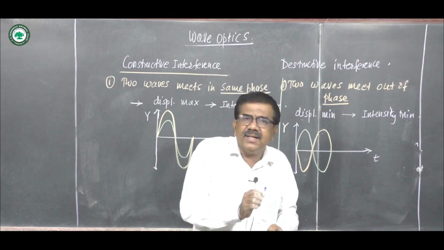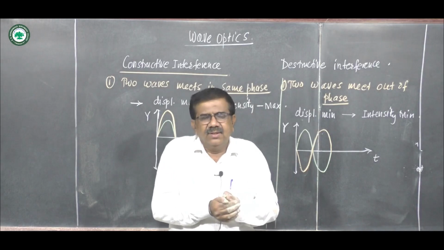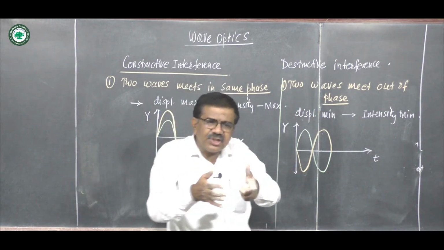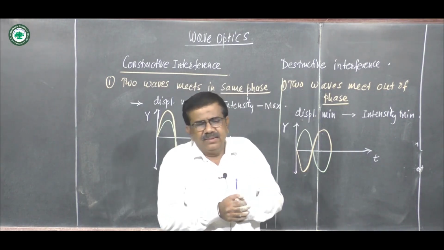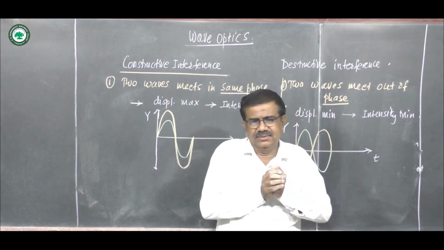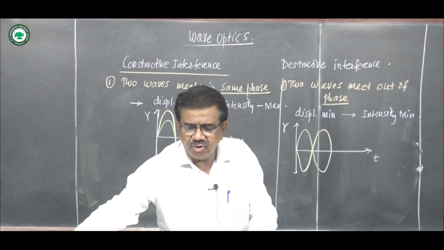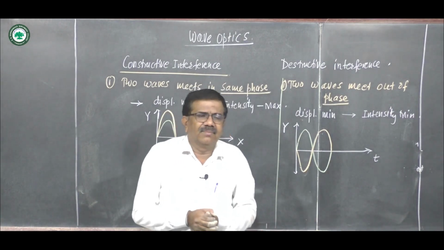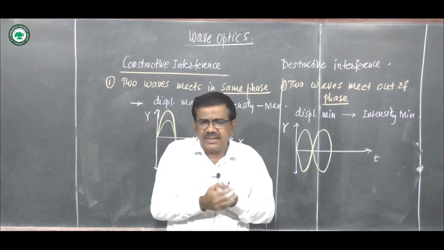One main thing here is, during the interference of light waves, there is a redistribution of energy, a redistribution of intensity takes place, but total energy remains constant, or total energy remains conserved. There is only redistribution. Total energy remains constant. So this is about the constructive interference and destructive interference.